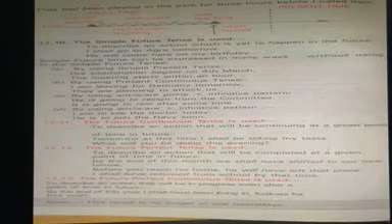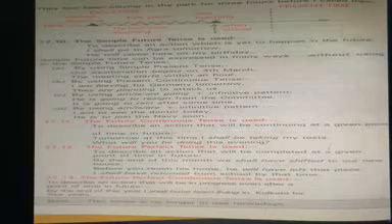Means when I visited him in Chandigarh, he had been teaching there for 5 years. So there you can see the past time is given first and the present time is written after that.